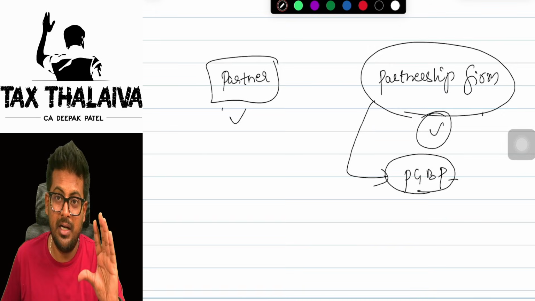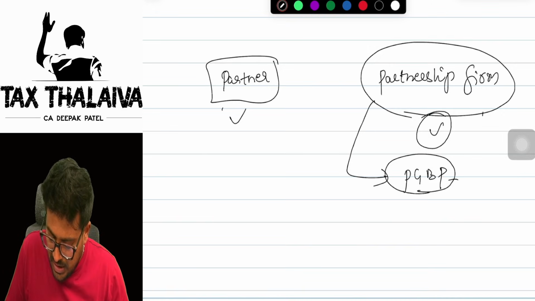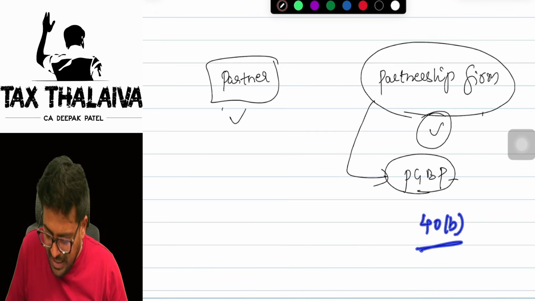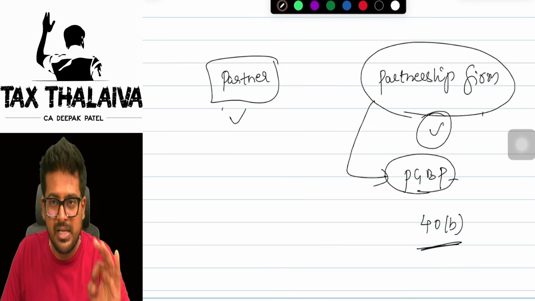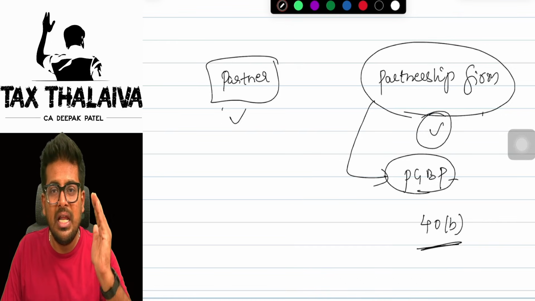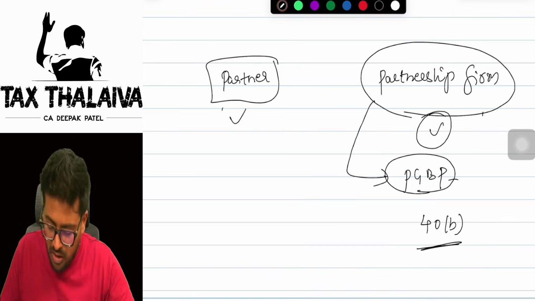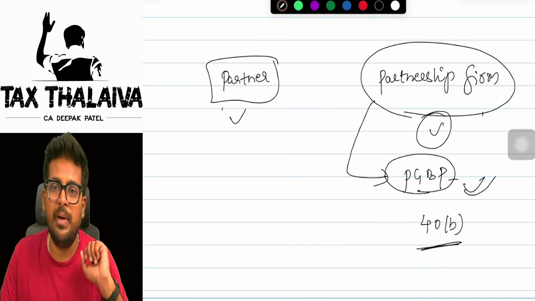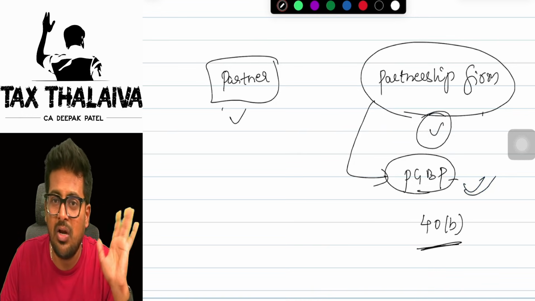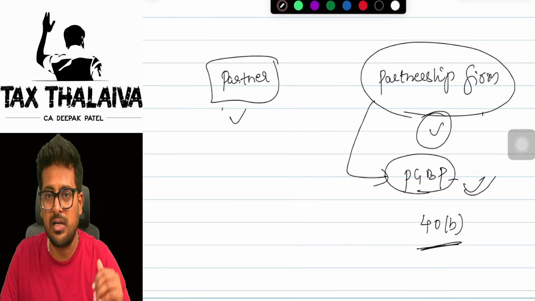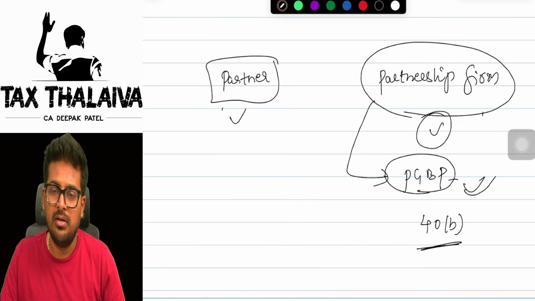Yes or no? But there is one section which is section 40B. What does it say, sir? What is 40B's problem? 40B's problem is that it will allow only few or part of the payments which are made to partner. It will not allow full payments. Whatever you made to partner, that will not be allowed in full. It will restrict. It will disallow part of it.